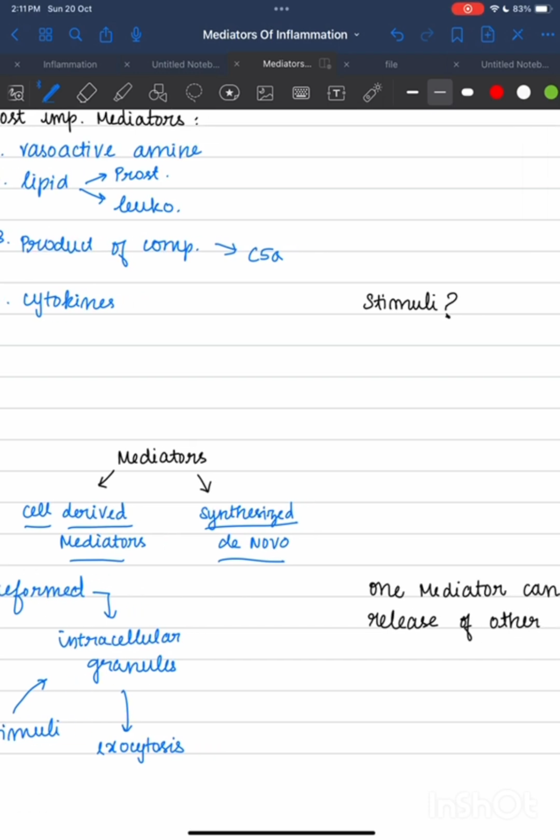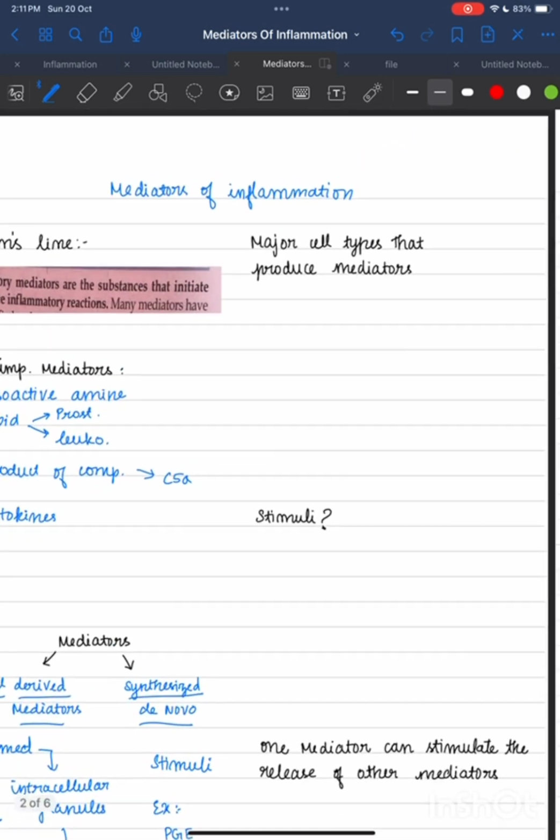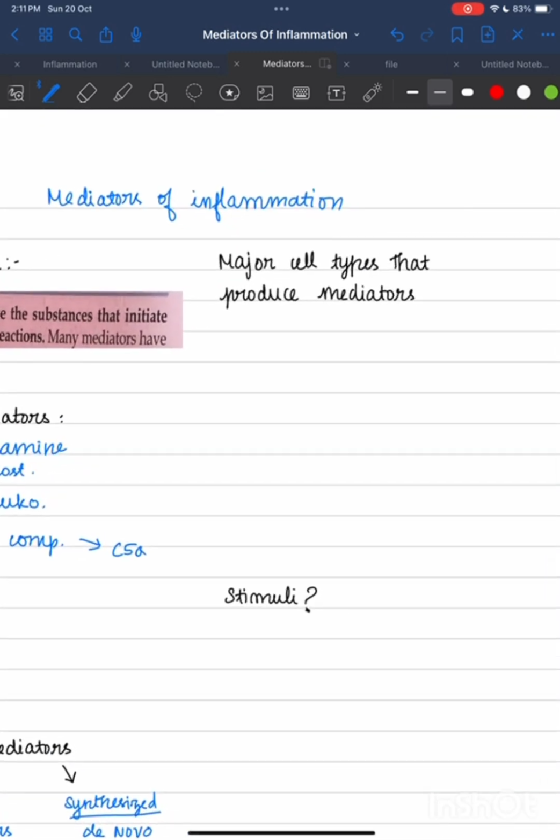And what are those synthesized de novo? They are only synthesized in response to stimuli. Whenever they get any stimuli, they will start synthesizing these. Example: prostaglandin, then leukotrienes and cytokines. These are examples of those synthesized de novo.